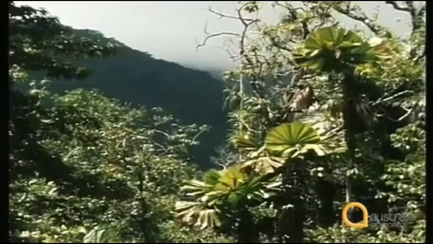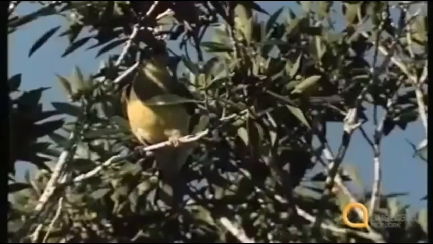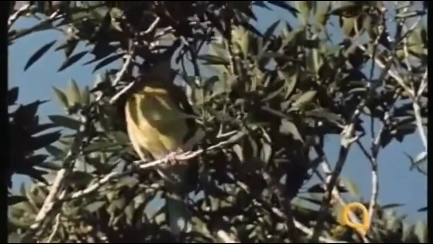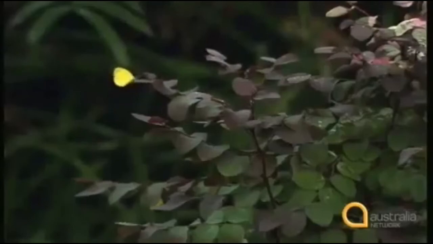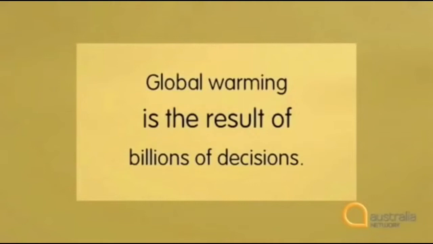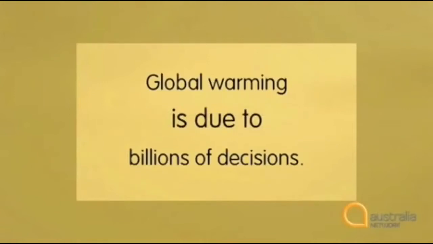There have been changes in global weather patterns. Trees are flowering earlier, birds are laying eggs earlier, butterflies are moving up hills. So what is global warming? It's the result of billions of decisions. He's talking about global warming. Global warming is the result of billions of decisions. Global warming is due to billions of decisions.